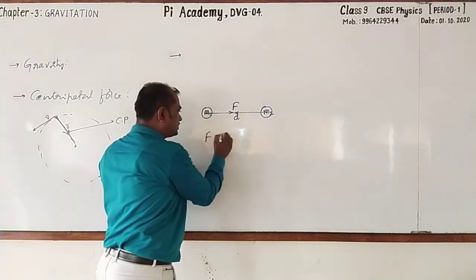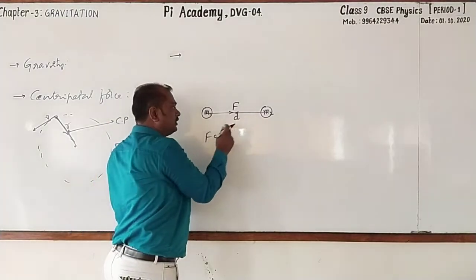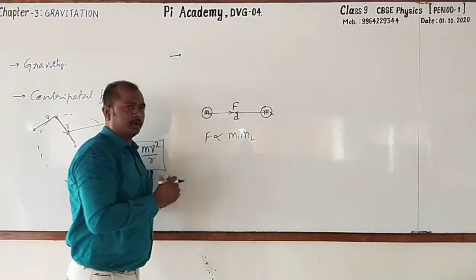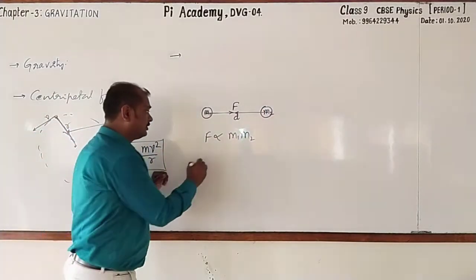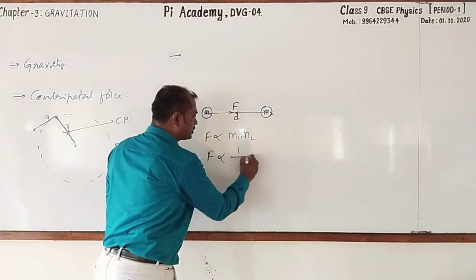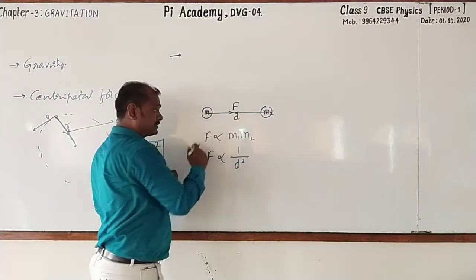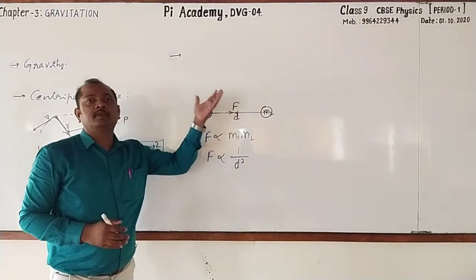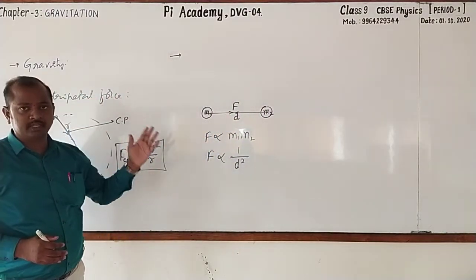And this gravitational force is always directly proportional to the product of the masses of two objects, and it is inversely proportional to the square of distance between them. And this is the statement of universal law of gravitation.